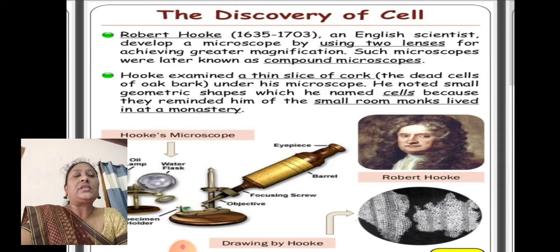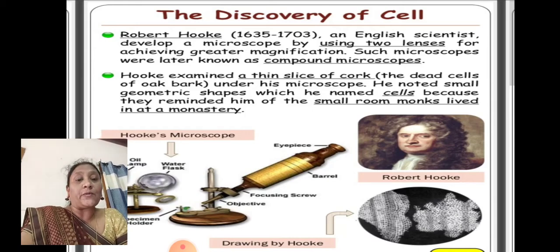Robert Hooke, 1635 to 1703, an English scientist, developed a microscope by using two lenses for achieving greater magnification. Such microscopes were later known as compound microscopes.